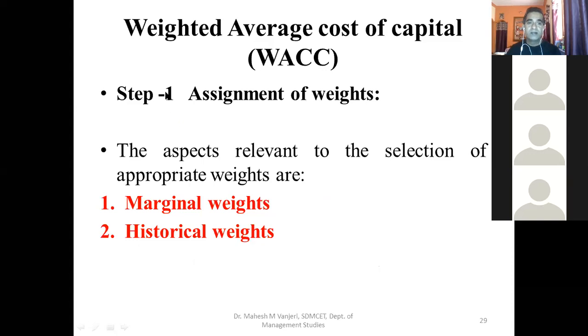In that we are going to learn what the different types of weights are, which are considered while assigning weights to different sources of capital. So step 1, sub-step 1, assignment of weights. The aspects relevant to the selection of appropriate weights are: there are two types of weights which can be considered to assign the weights, marginal weights and historical weights.